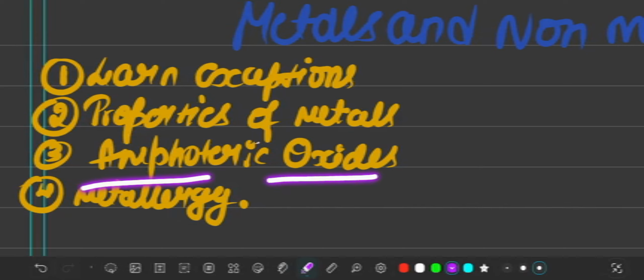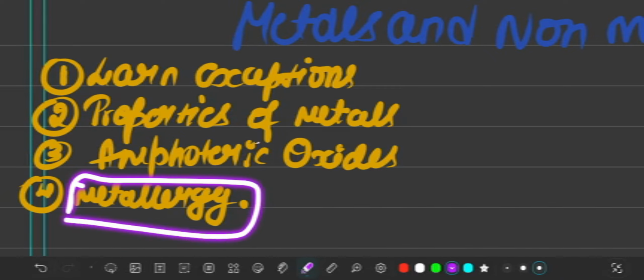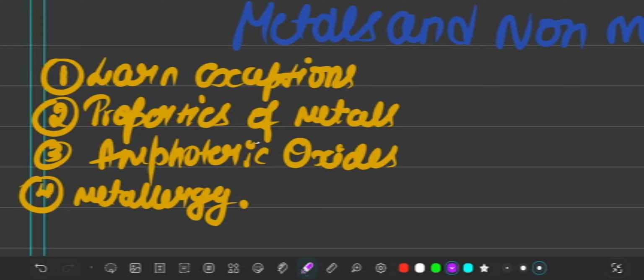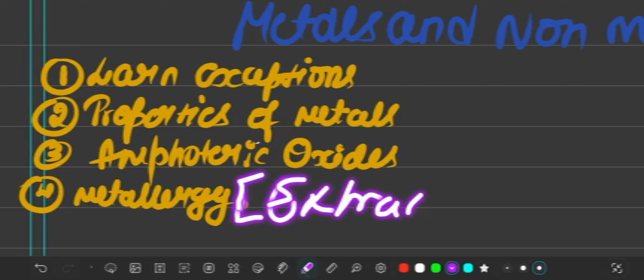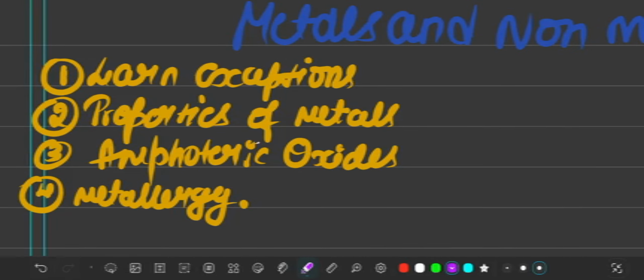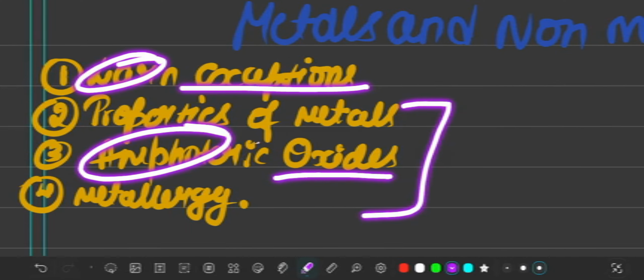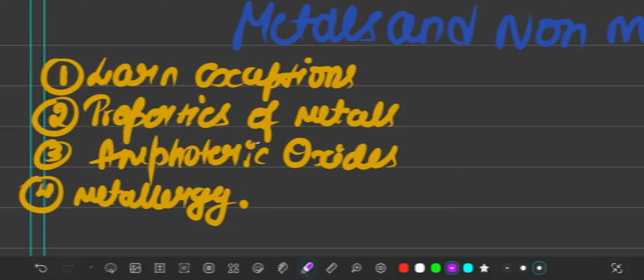Next is amphoteric oxides. These oxides which react with both acid and base to form salt and water are known as amphoteric oxides. Next is metallurgy. Metallurgy means extraction of metal in a profitable manner. Okay, so today we will learn about exceptions and amphoteric oxides. In session 2 we will do these two topics.